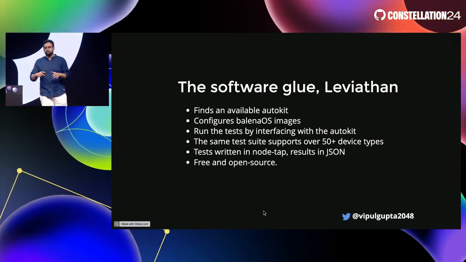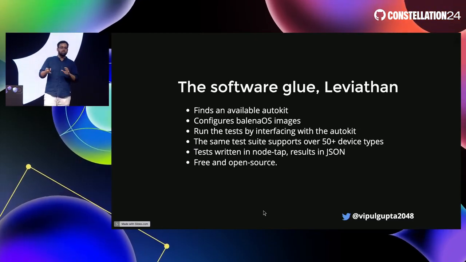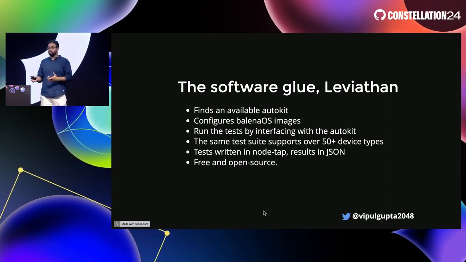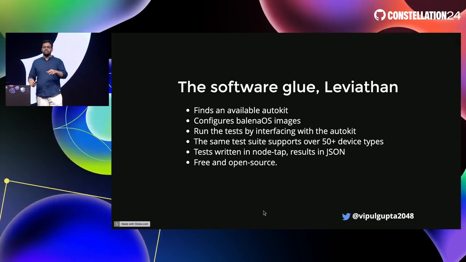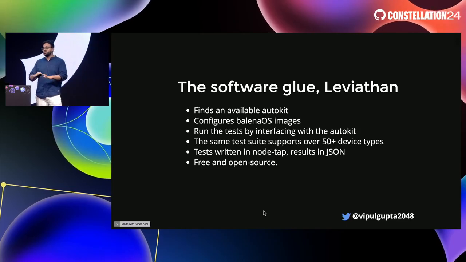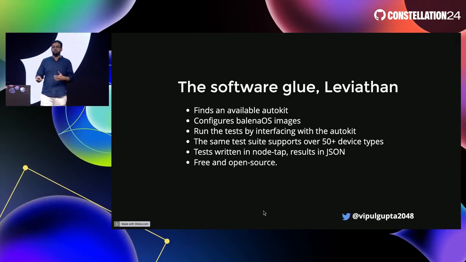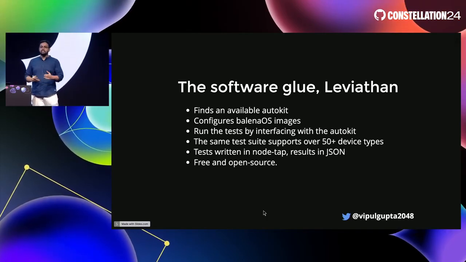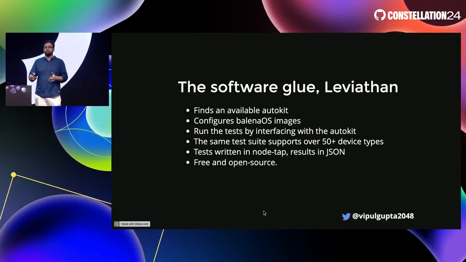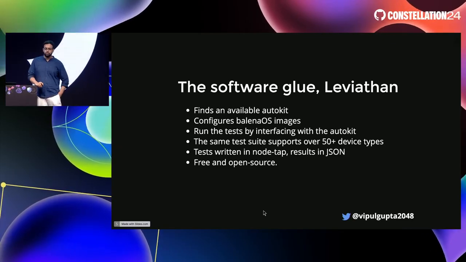The same test suite needs to run for over 50 device types, so you need to understand the complexity we are going through. For example, Leviathan understands how to exactly flash a Raspberry Pi 3, an Intel NUC, a Jetson, a BeagleBone. And using that with GitHub Actions creates this reusable workflow that we don't have to manage quite a bit. And yes, it's free and open source as well.